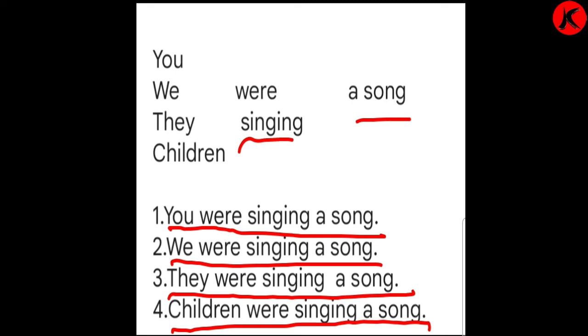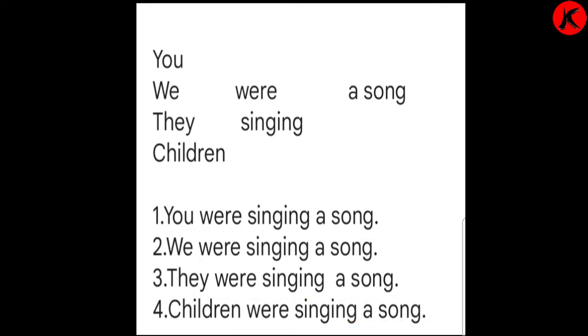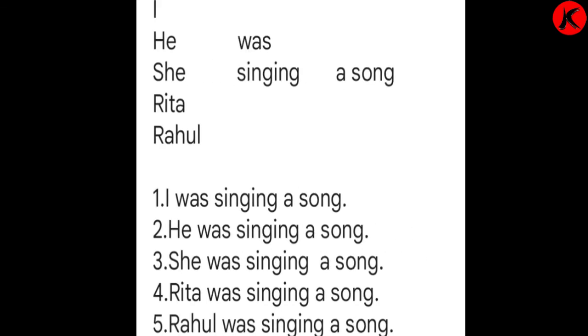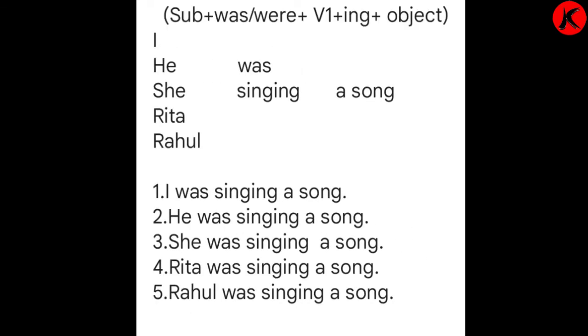Subject plus helping verb plus main verb plus other objects. So like that you can make many sentences. You were going to the market. We were coming from the picnic. They were sleeping because they were tired. Children were playing in the garden. So you can make lots and lots of sentences. The more sentences you make, the more practice you do, the better you will be able to do it.